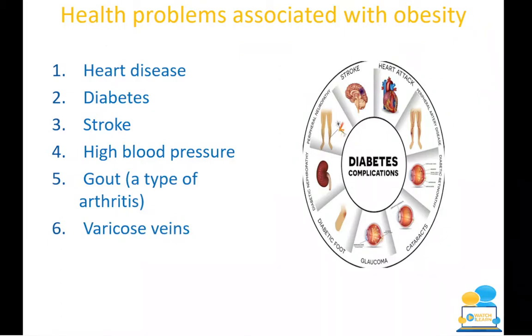You can also get varicose veins, so that would be when you look at your legs and you see these little purple spiderweb veins on your legs. It's more common in women, and that is a sign that you could have obesity.